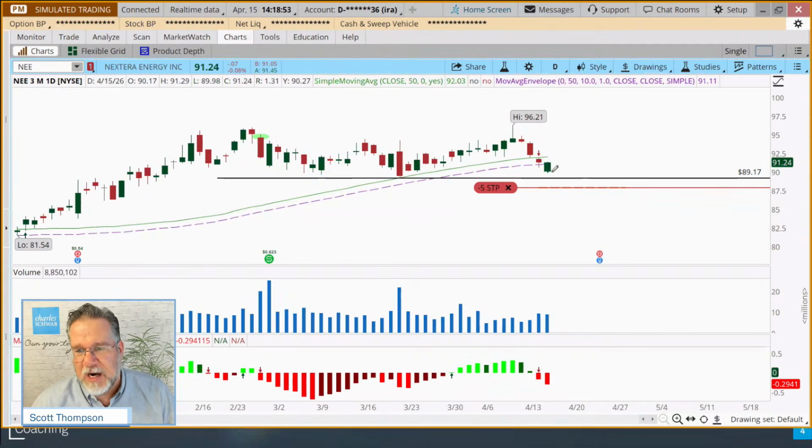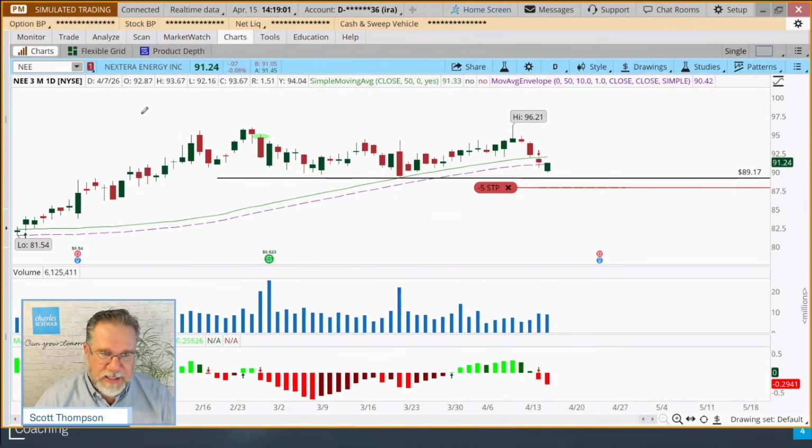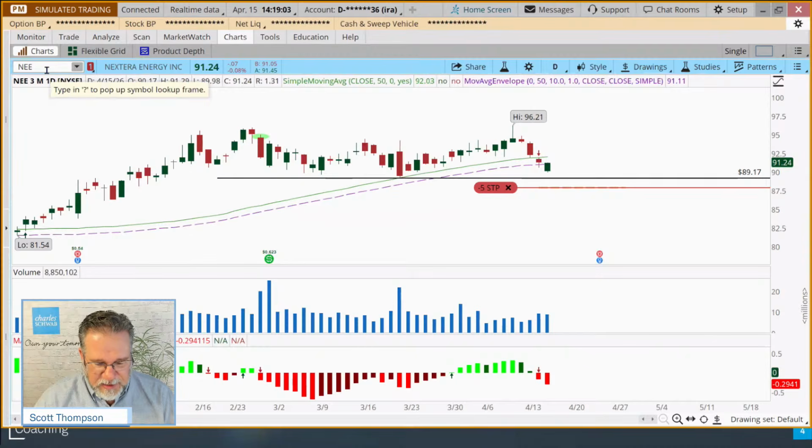And sure, hopefully this stock starts to trend back up again. But if it doesn't and knocks us out of the trade, again, we get knocked out with a small acceptable loss, and we're able to take the next buy signals that come around. All right, we've got a couple more to manage, and then we'll take a look at some new positions.